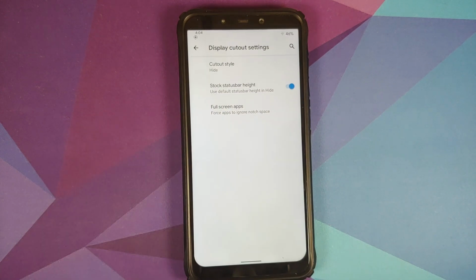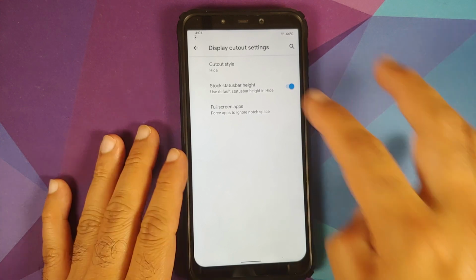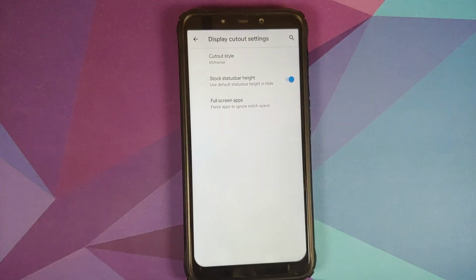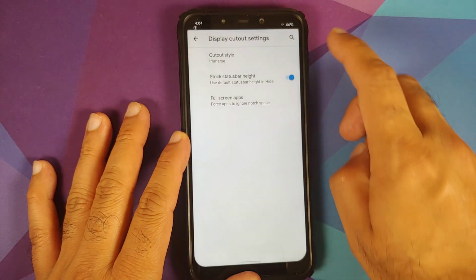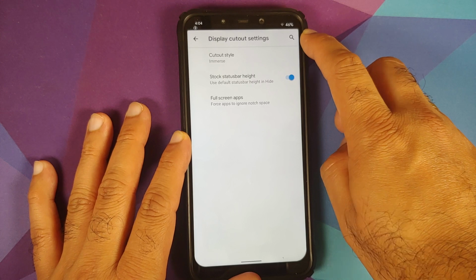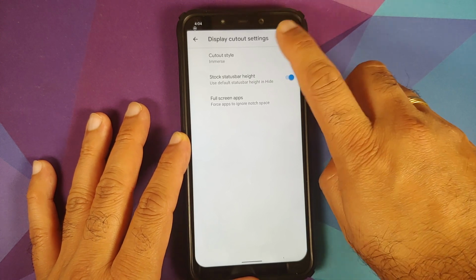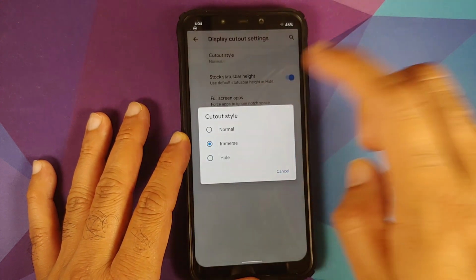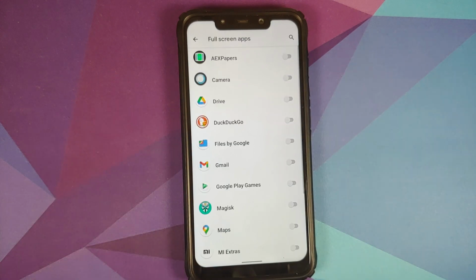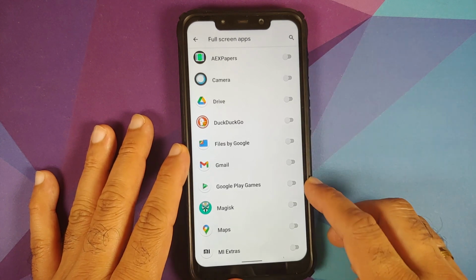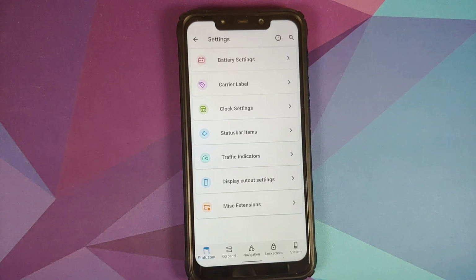It does take some time for the UI to refresh, but it does work without any issues. Here it is, immersive mode, one more time. And then an important thing to note with immersive mode is that the corners are not rounded right now. Then you have a toggle for stock status bar height, and in case you want to override apps in full screen mode, you have the option for that as well.